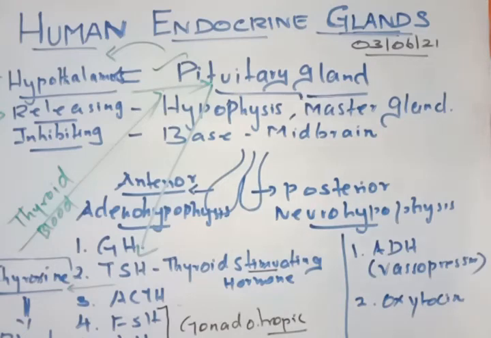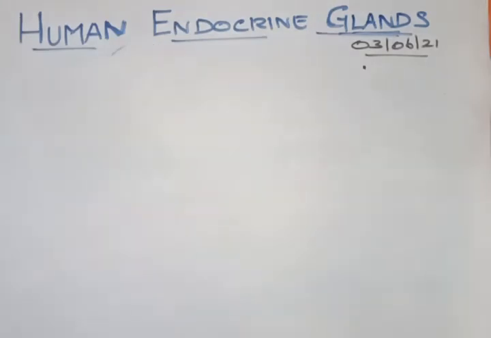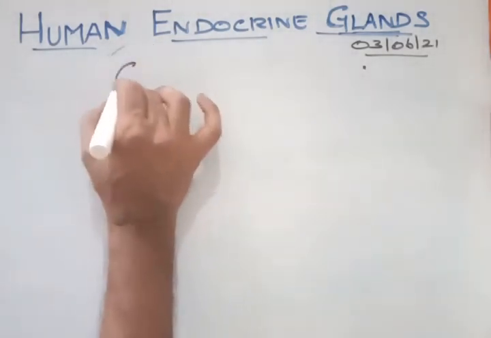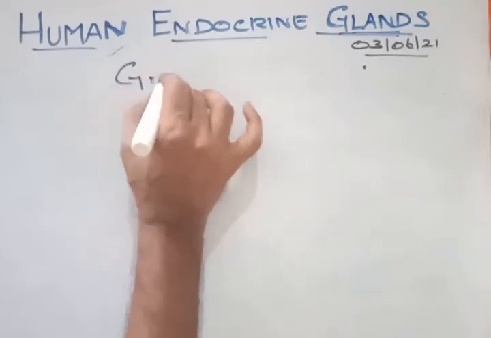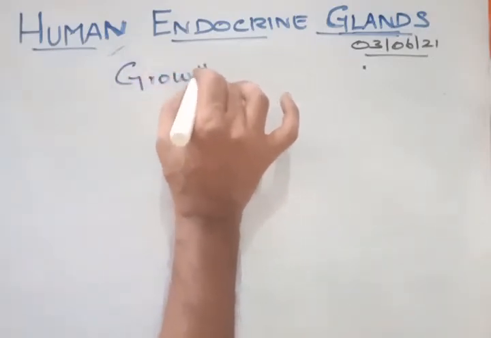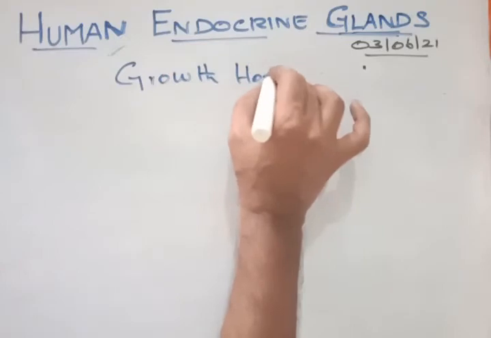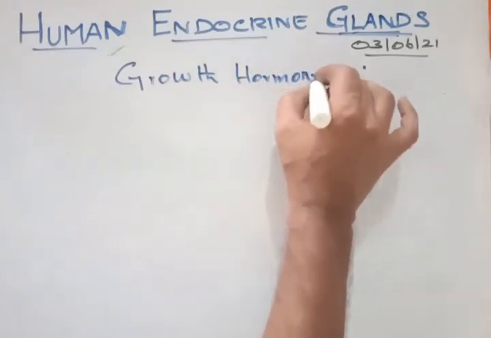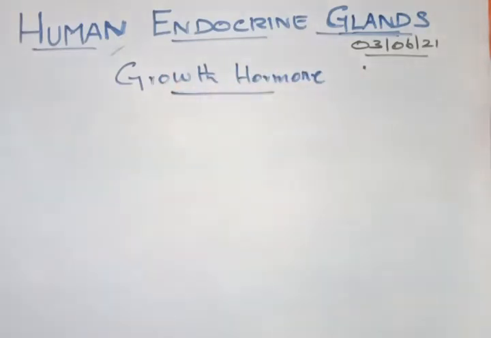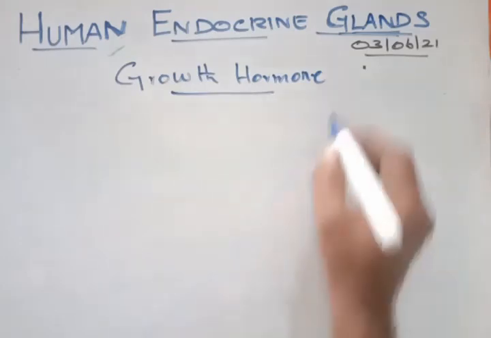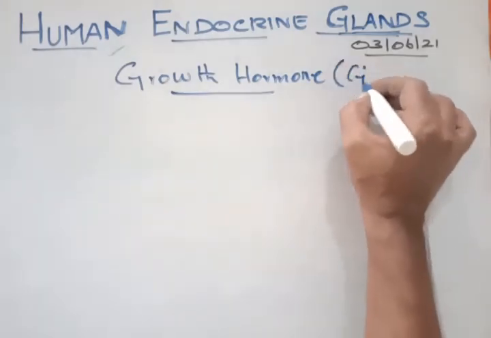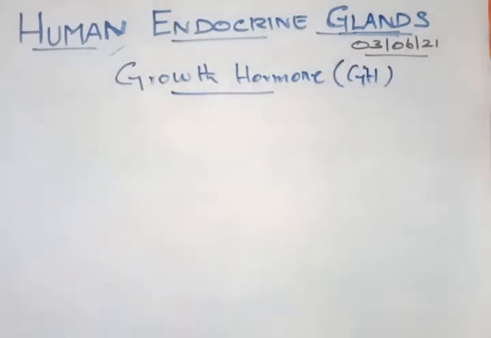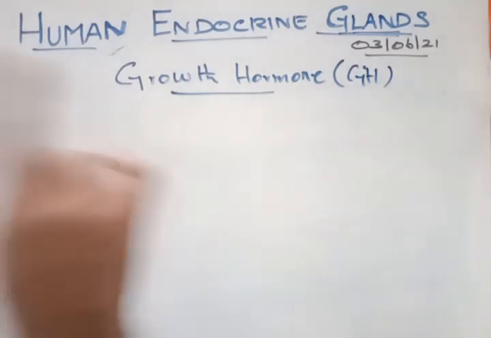Right. Now we will talk about the growth hormone, GH. In short, we will call it GH. This hormone belongs to the pituitary gland.